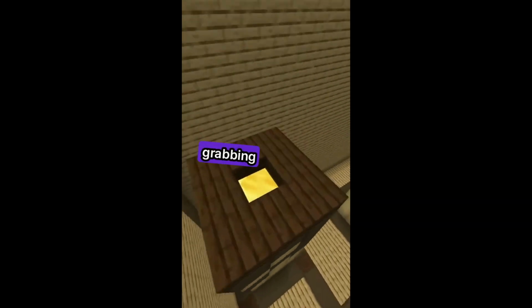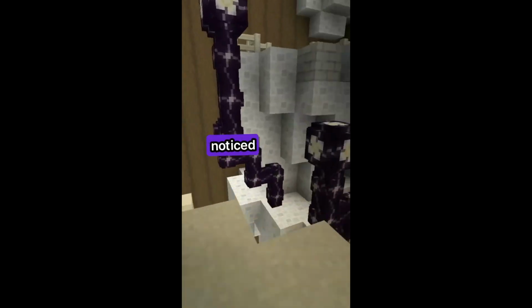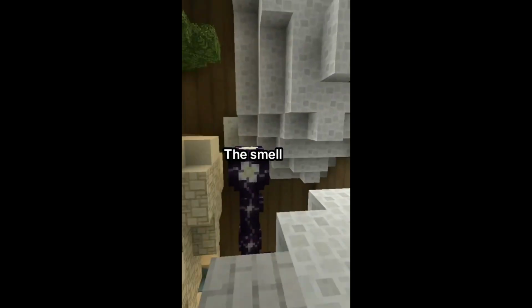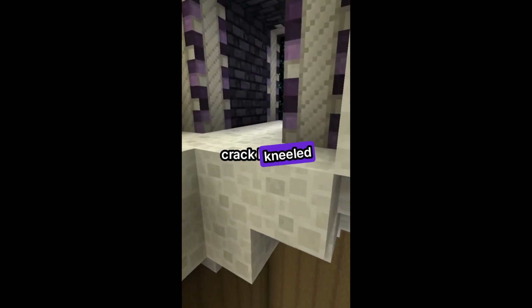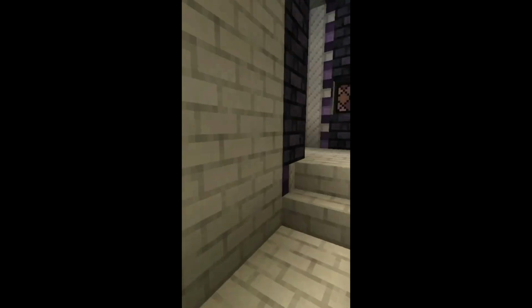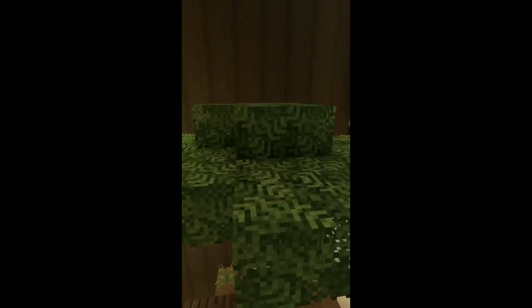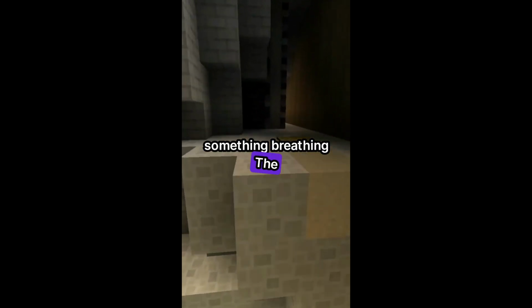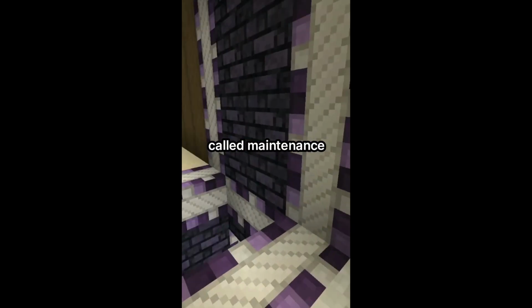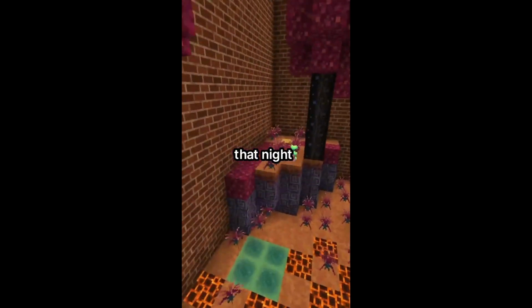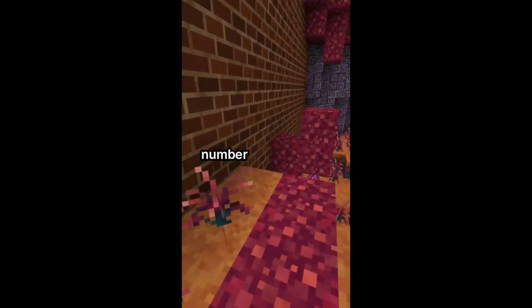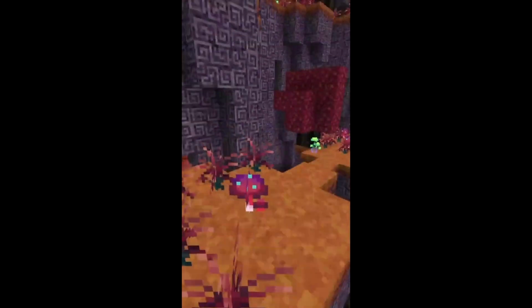One night, while grabbing some boxes from storage, I noticed something strange. The smell was strongest in the far corner, where the concrete floor had a slight crack. I kneeled down, pressing my ear against it. I swear to God, I heard something breathing. The next morning, I called maintenance. They came, inspected it, and laughed it off. But later that night, I got a text from an unknown number. You shouldn't have touched the floor.